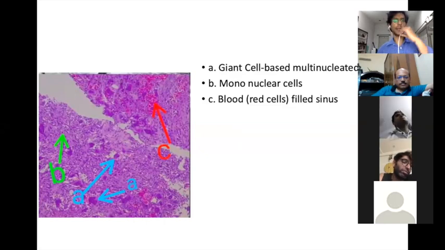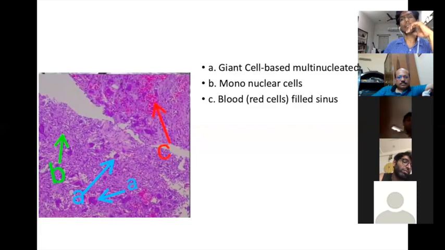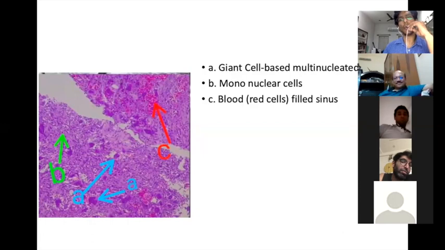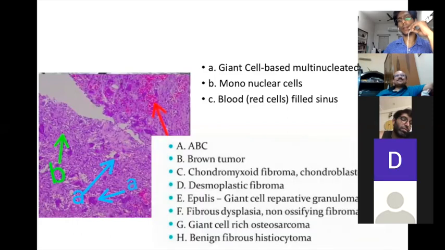Giant cells are seen in which all tumors? Sir, I cannot say. Anubhav, you know it? Anubhav, please tell him.